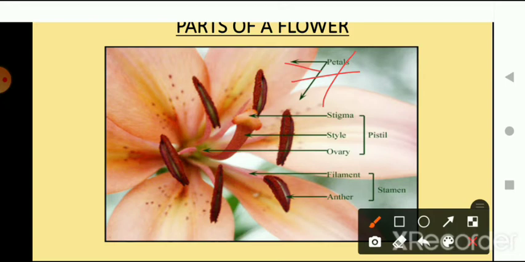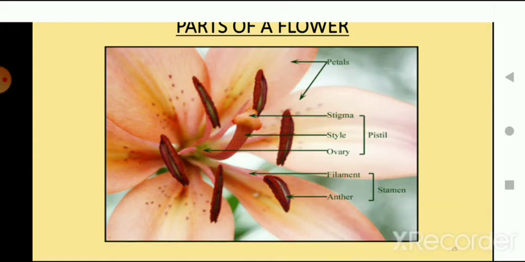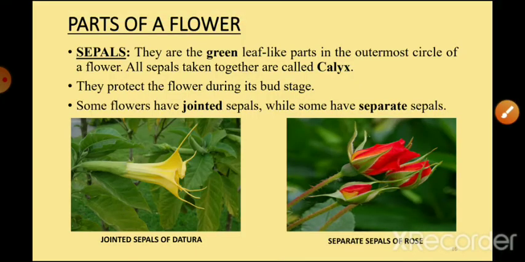This is the stamen, style. This is the stigma, this is the style here, this thin structure, and this is the ovary here. And this pipe like structure here is the filament, and this topmost part, these are the anthers of the flower. This is the basic structure of a flower. Now let's discuss these parts in detail.